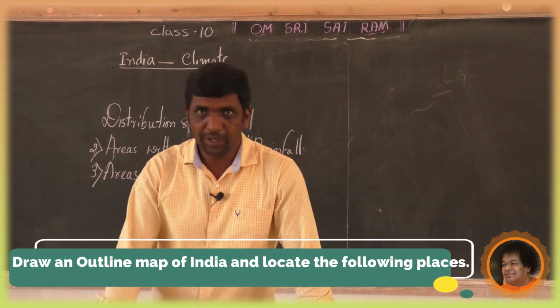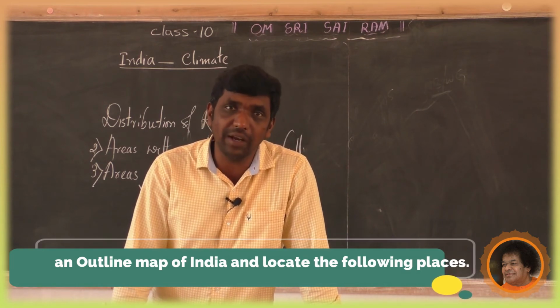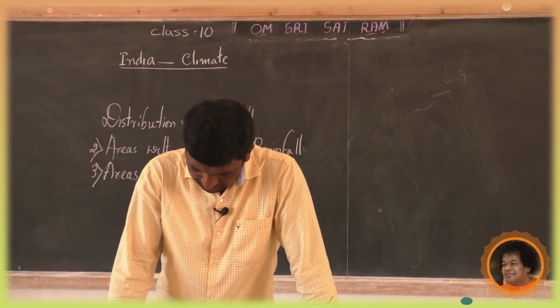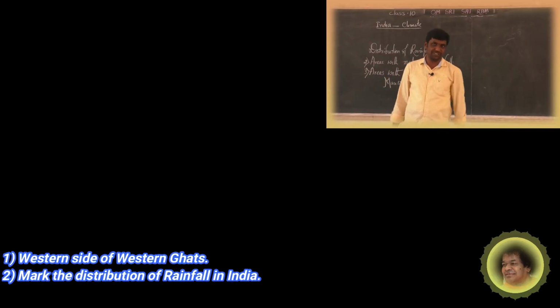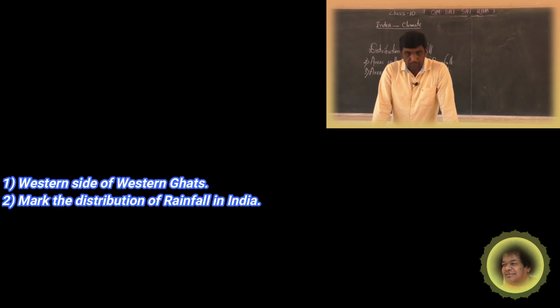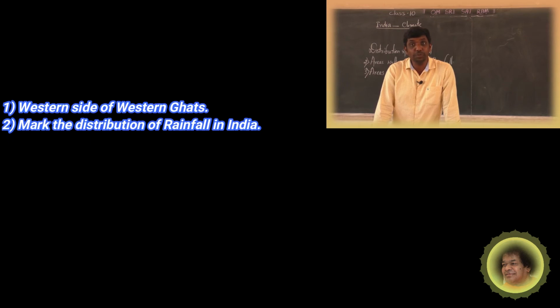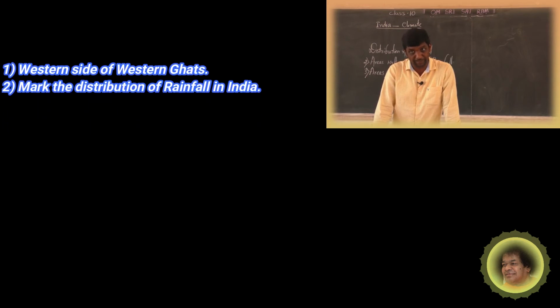First one is western side of Western Ghats. Then second one is mark the distribution of rainfall in India.